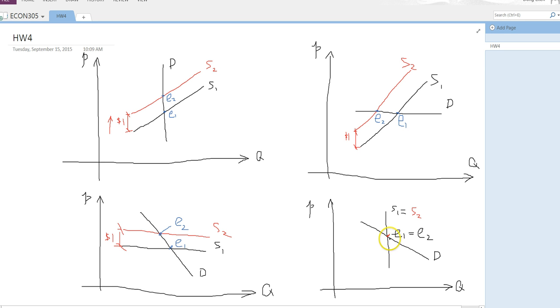But remember, in this case, the suppliers pay taxes. So if the price doesn't change, and at the same time they have to pay taxes, their net profit decreases by exactly $1. But consumers don't pay taxes, so if the price stayed the same, they still pay the same price as before. They don't have to incur any tax burden.